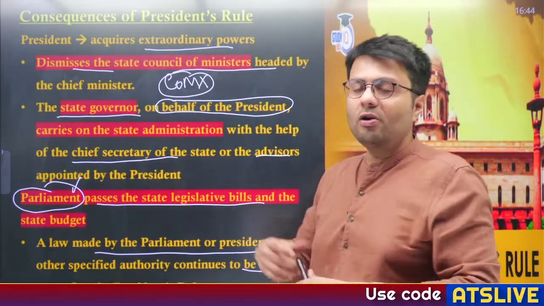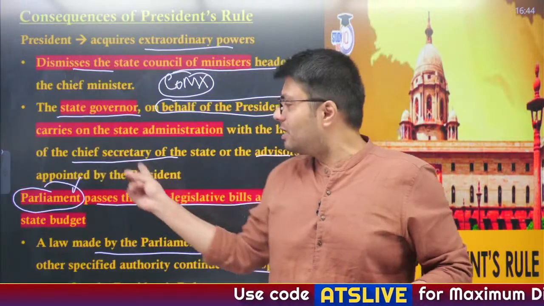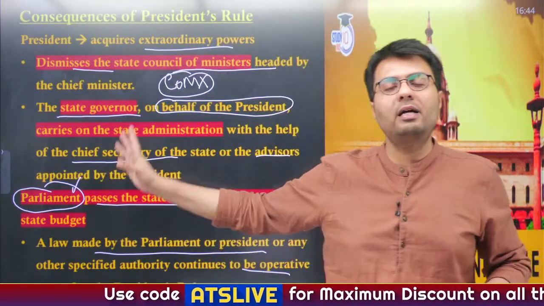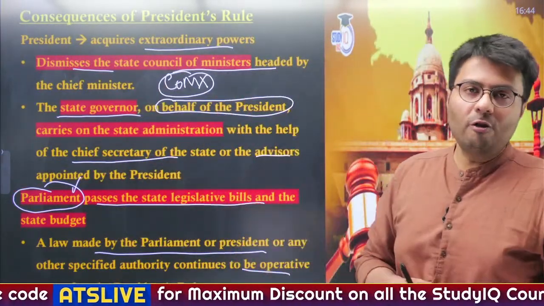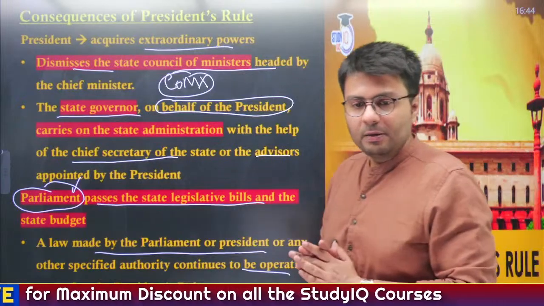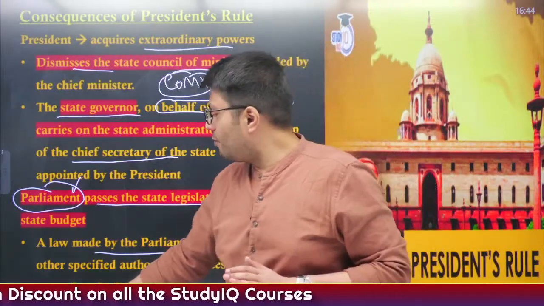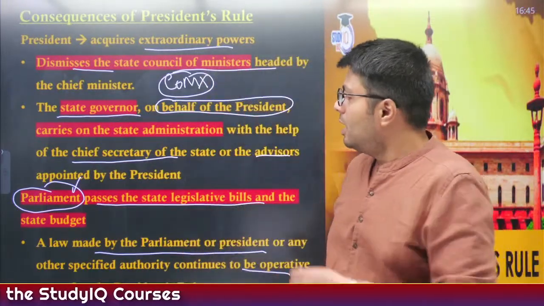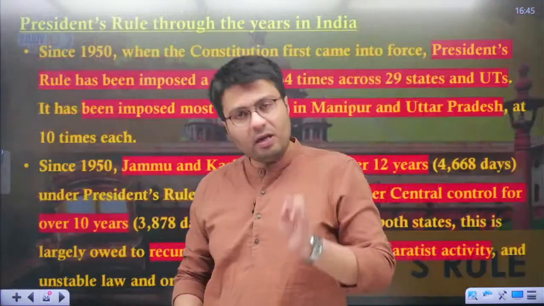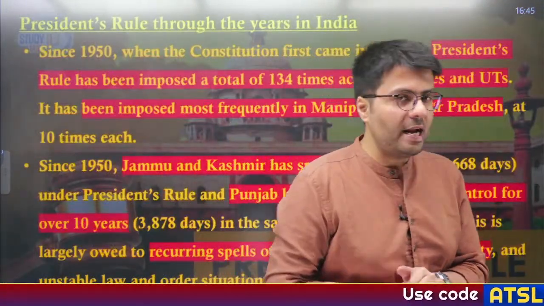So, government cannot say that we need to bring another budget because the earlier budget was passed by parliament at the time of the imposition of president rule. Understand? So, this is what happens in the president's rule. Now, what about the assembly? Is it dissolved? I will let you know.